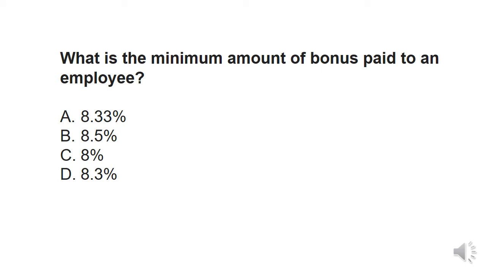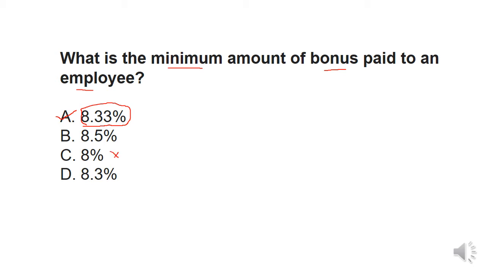What is the minimum amount of a bonus paid to an employee? It is 8.33%. So, if any organization is giving their employees bonus, they should give a minimum of 8.33%, and they can give more than this also, but they can't go for less than this. They can't go for 8%.